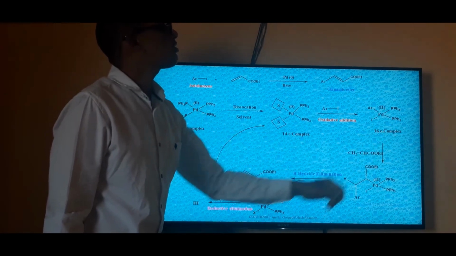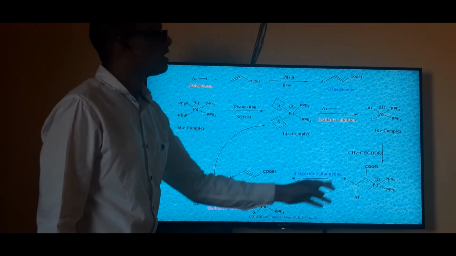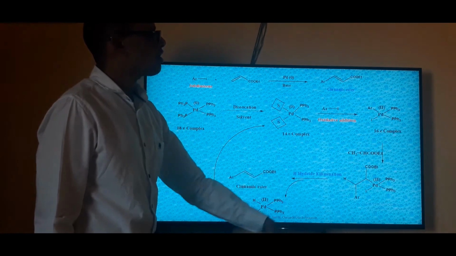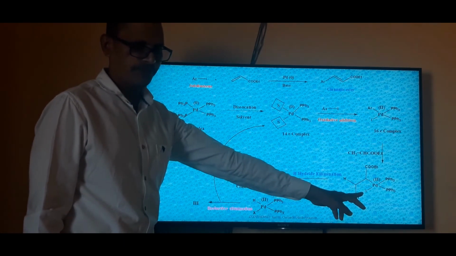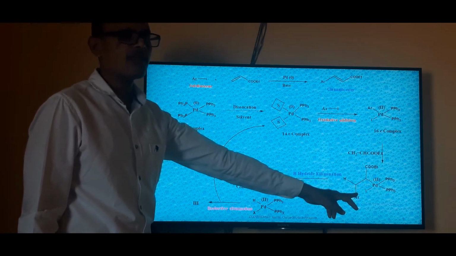The 16 electron complex is again reactive. In that complex, insertion of the C=C double bond of the acrylate ester CH2=CHCO2Et occurs through a sigma bond. I have directly written the sigma bond.